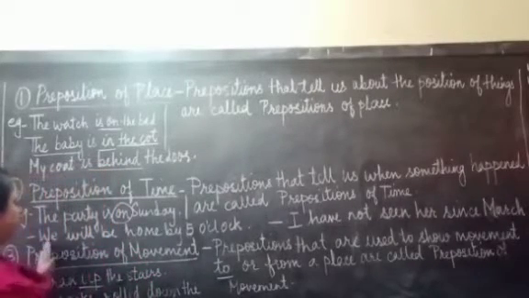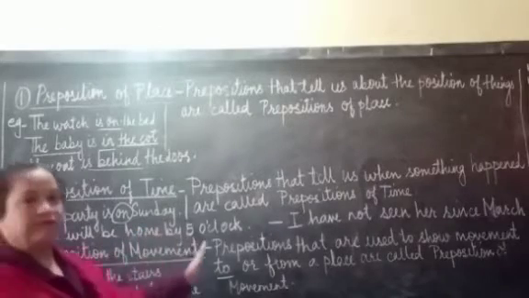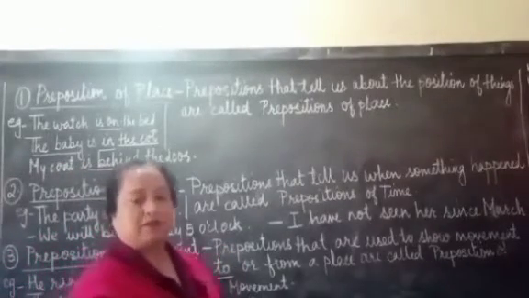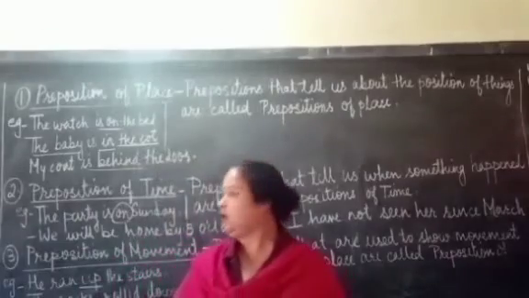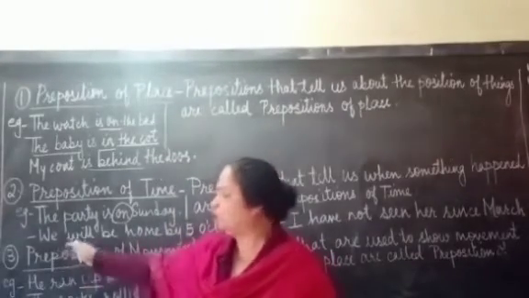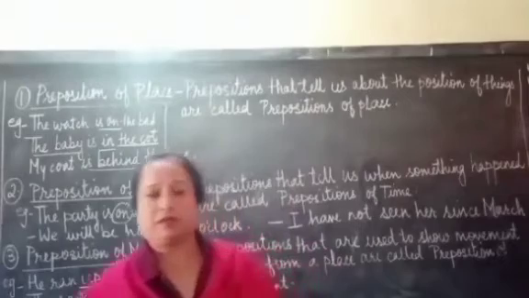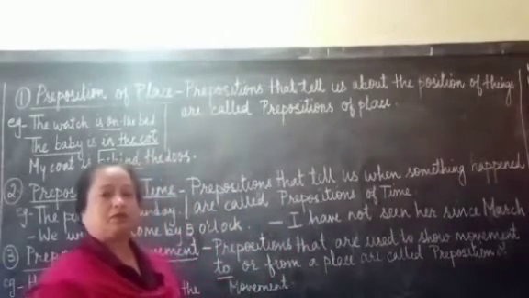Next we have, he will be home by 5 o'clock. Once again we have a specific time over here, that is 5 o'clock. And who is going to be home? He. So he is the pronoun that is used over here. So what is the relation between both?